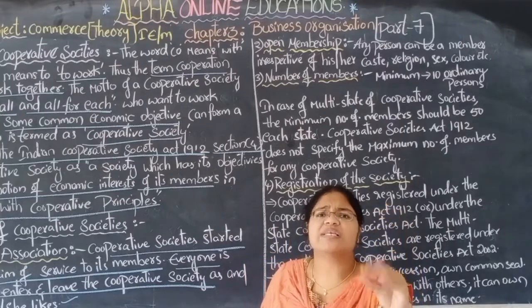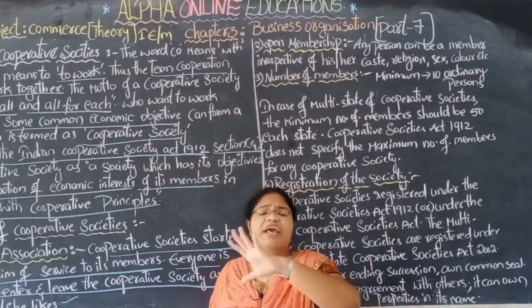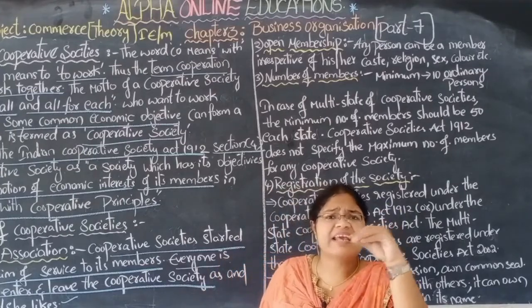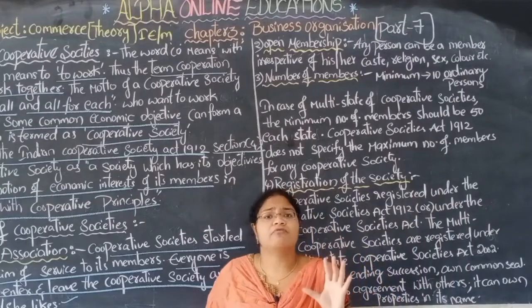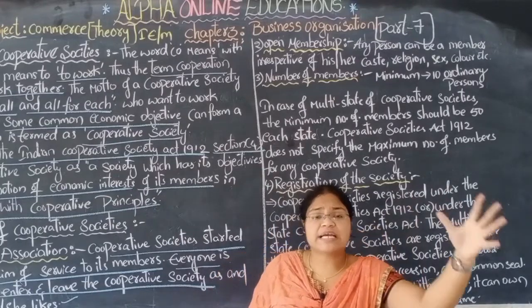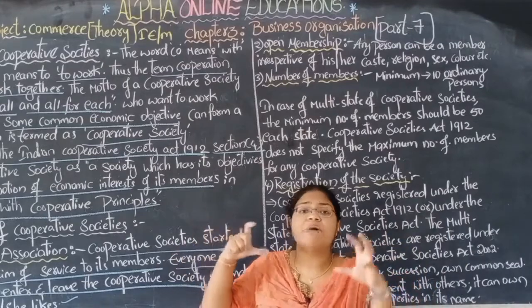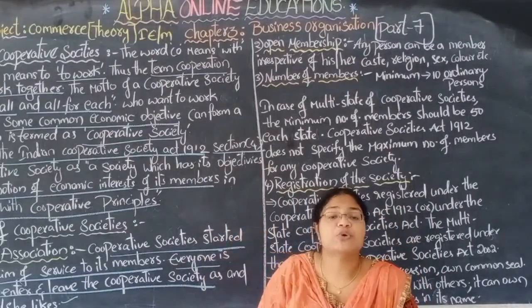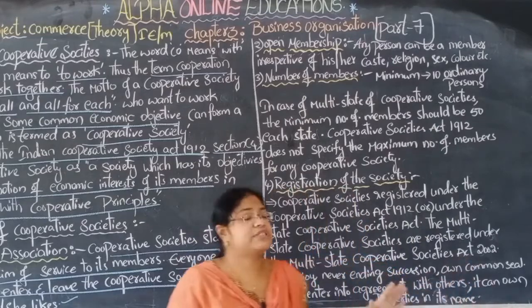There are no regulations, rules or restrictions for the entry or exit of any member of the society. Society means anyone from the society can become a voluntary member of the cooperative society, and if they don't like it, they can leave. There are no restrictions at all.